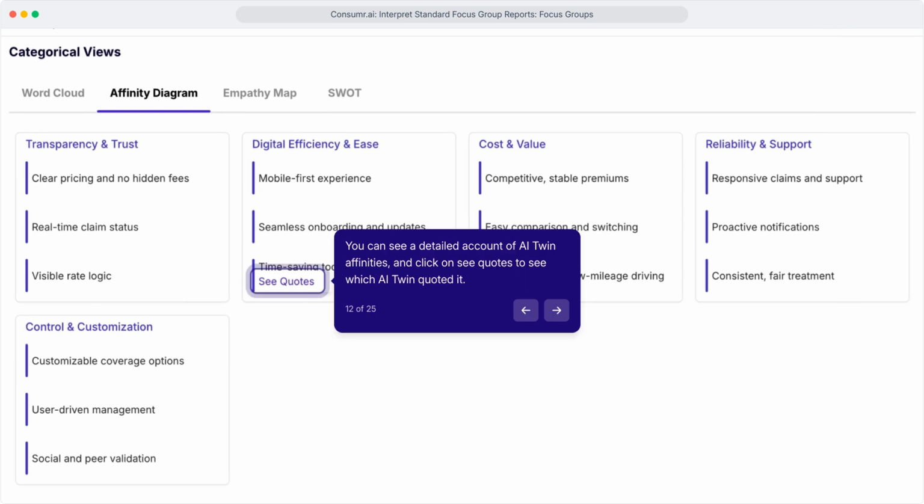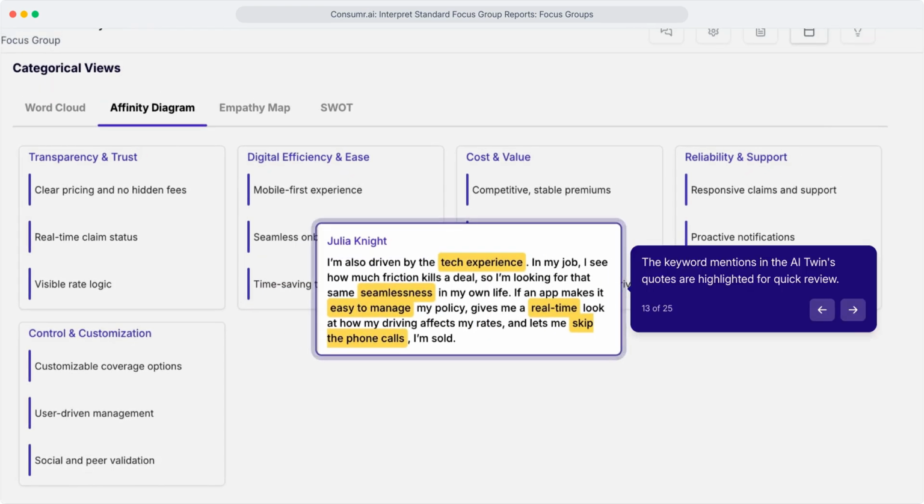The affinity section maps which twins share common needs. Who agrees on what's broken? Who has the same pain points? Who wants the same features? Click See Quotes to read their actual words. Keyword mentions are highlighted in the quotes. Quick visual scanning. Spot patterns without reading full paragraphs.